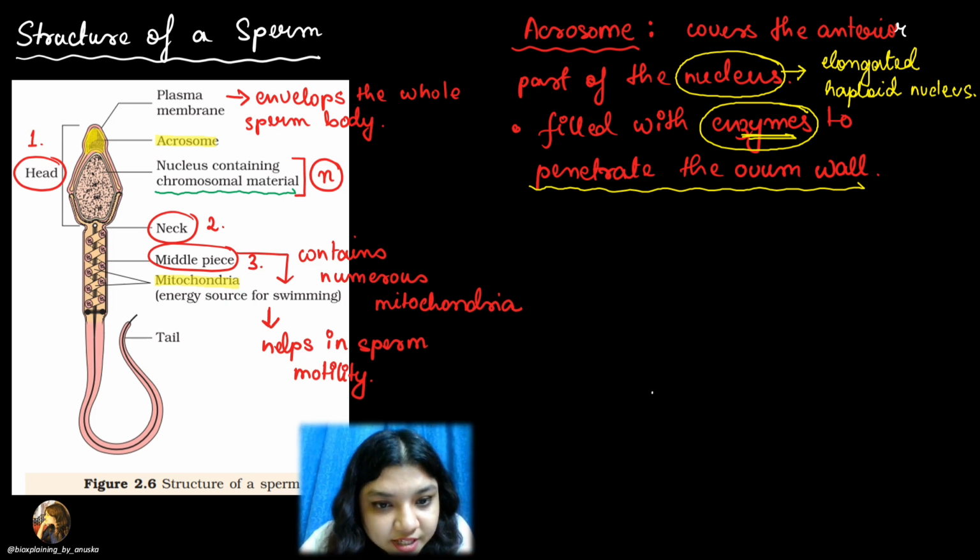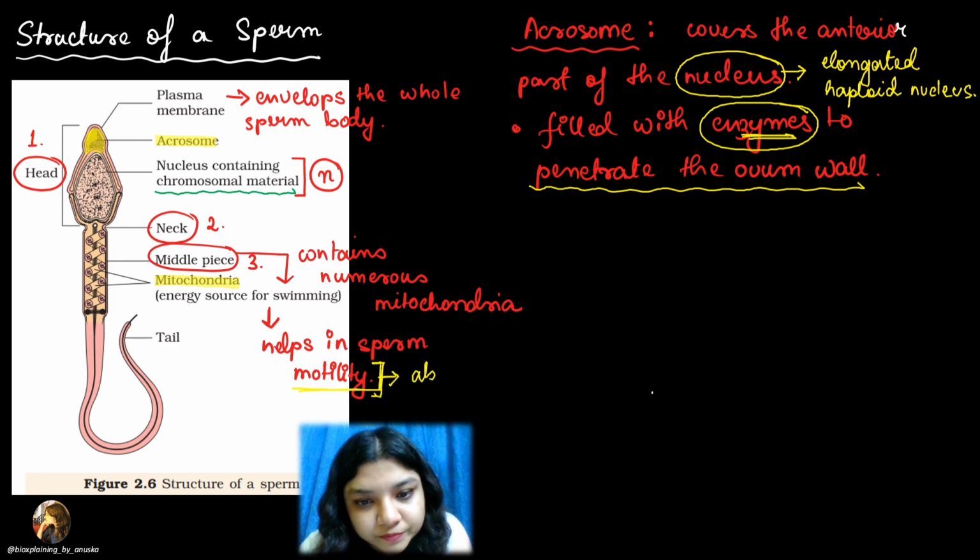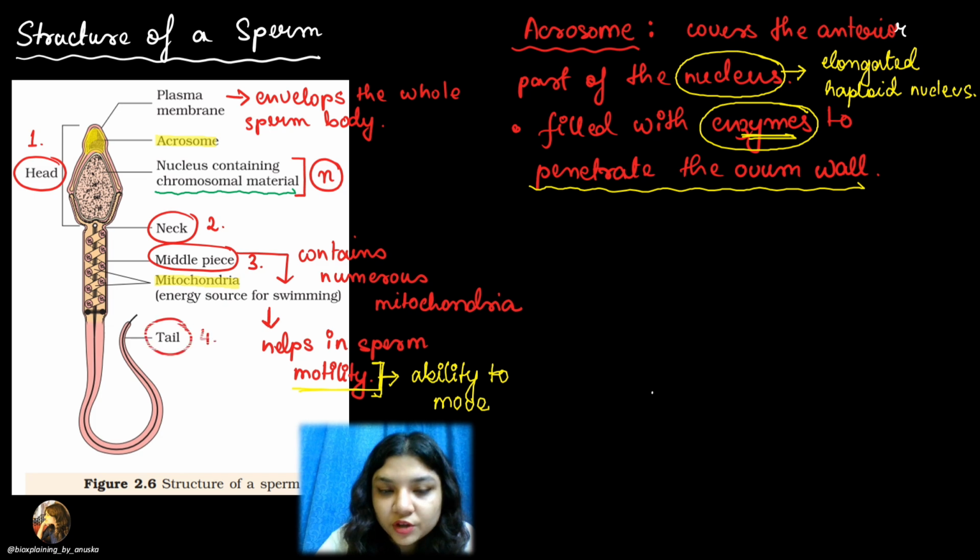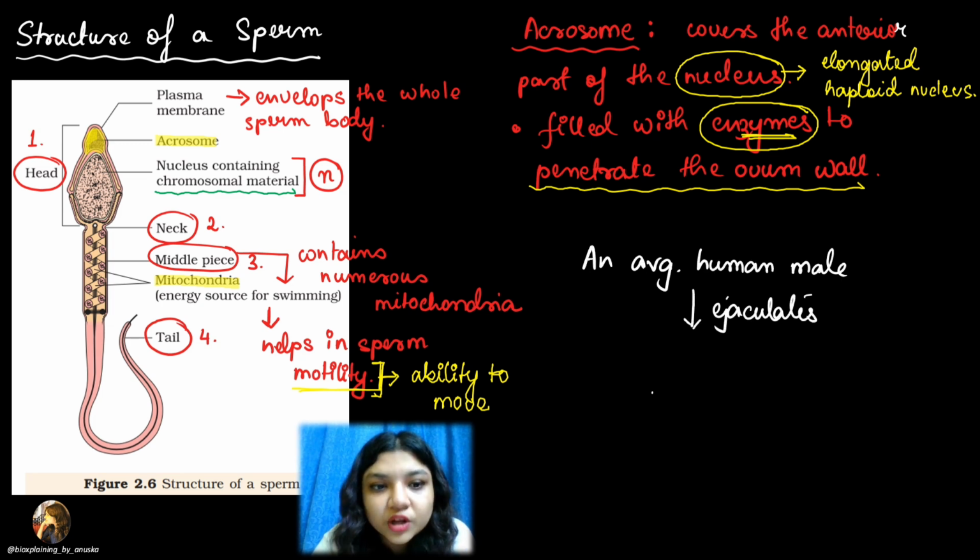So what have we seen? That it gives sperm motility. What do we understand by motility? Motility means ability to move. Okay, ability to move. And then? So we know that number 4 we are seeing is the tail which is present. So what will the tail help to do? The tail will basically help the sperm to move.